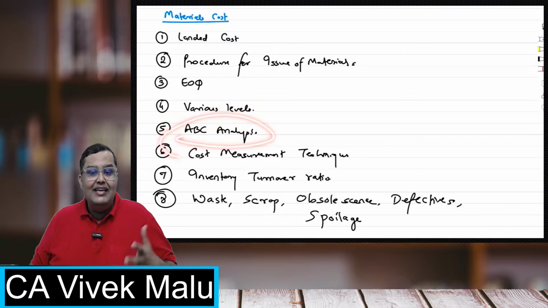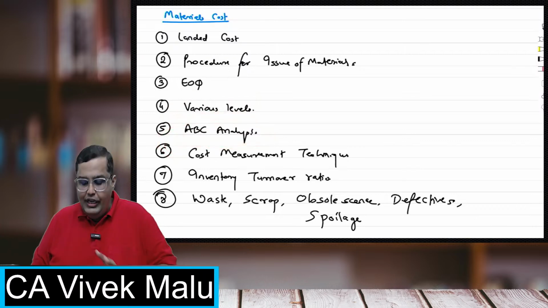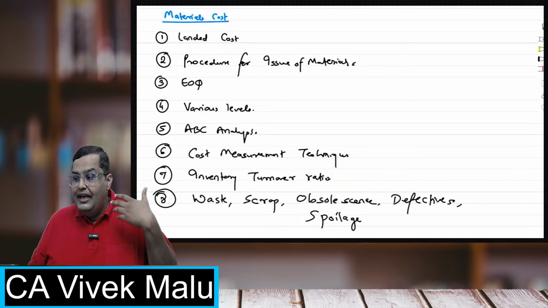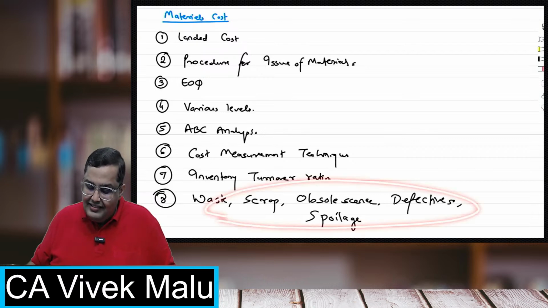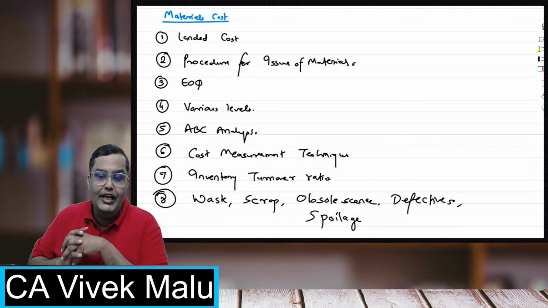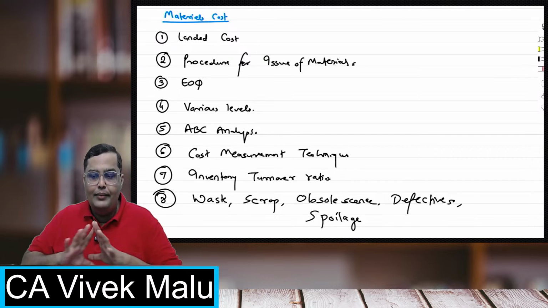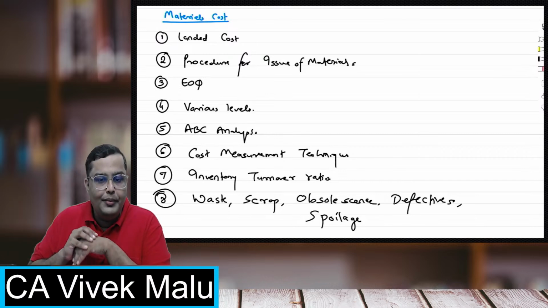You have this ABC analysis. You have this FIFO, LIFO. You have the inventory turnover ratios also, for how many days you have this inventory in your stock and all that. You have also done waste, scrap, obsolescence, defective, spoilage. You have all done this. So I'm just giving you a brief of what exactly is going to be covered in this chapter.